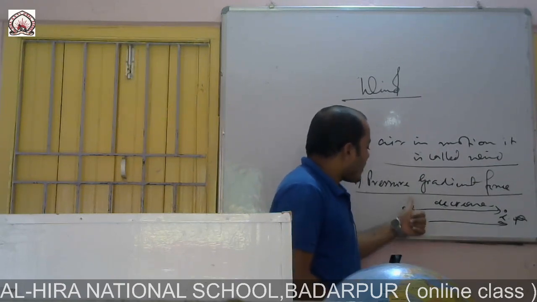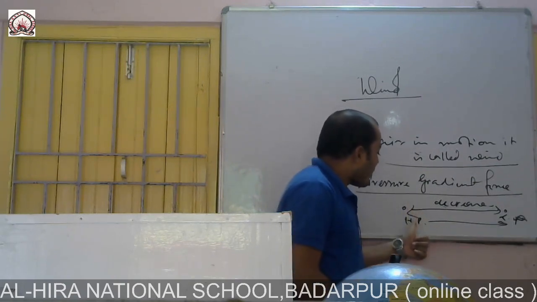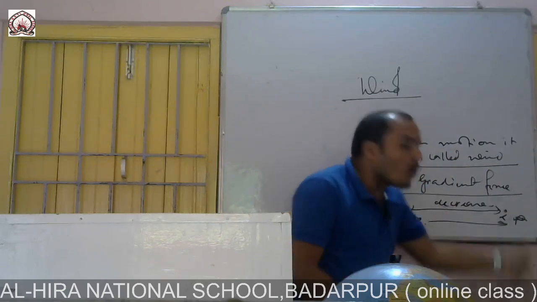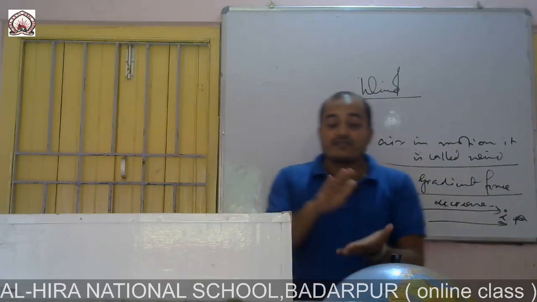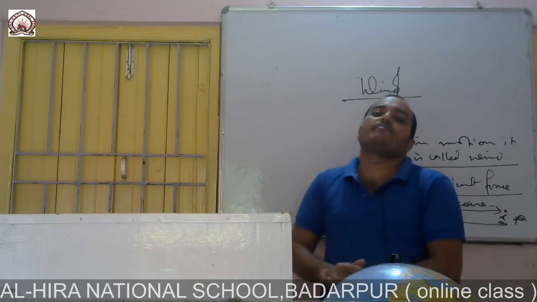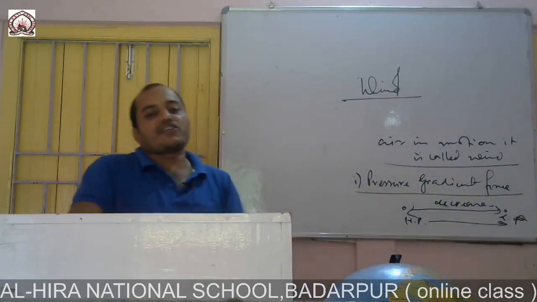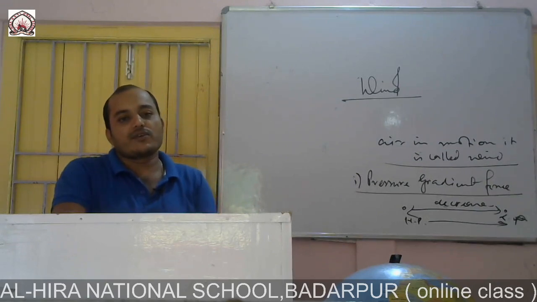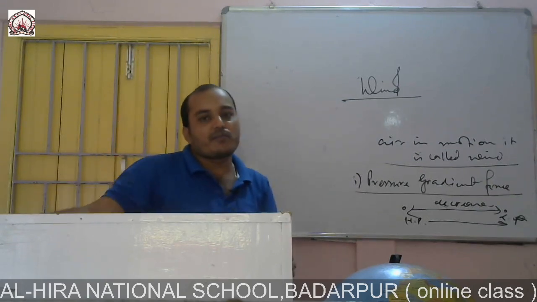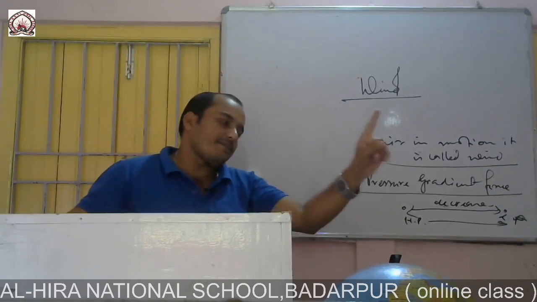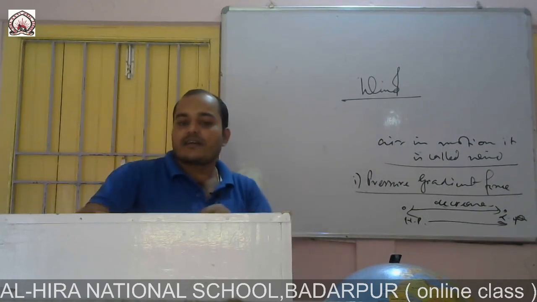When the pressure difference is more, then force will be maximum. This is all about the pressure gradient force, and how it influences the movement from high pressure to low pressure. Clear?